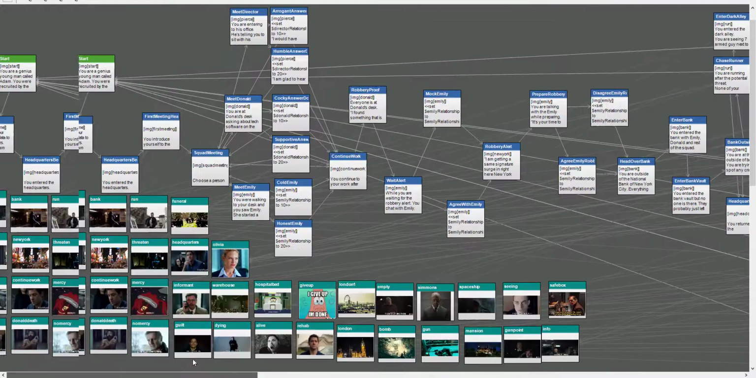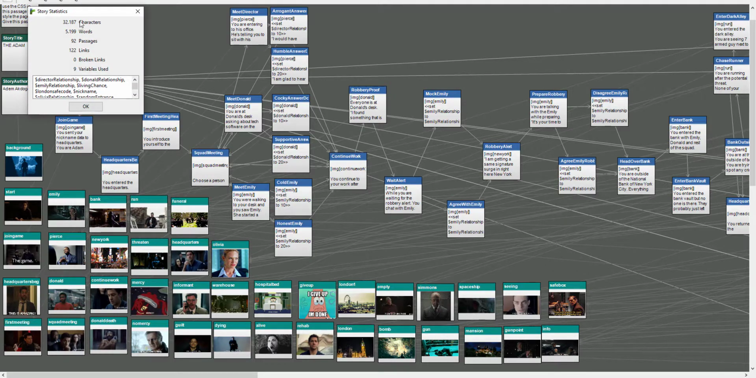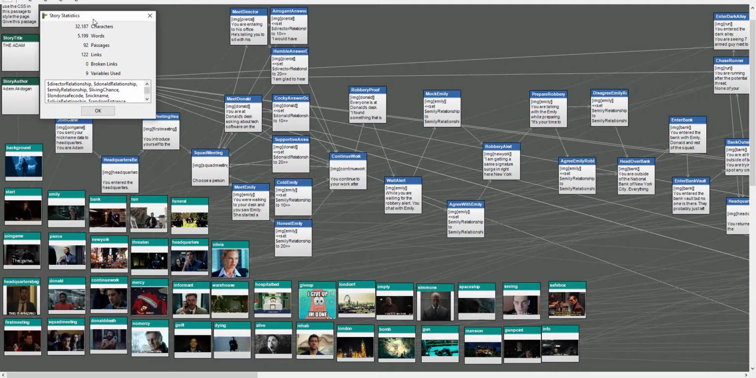So we can check the story statistics from here. Yeah, 5,000 words, almost 100 passages, 9 variables that are used very efficiently in here. They are really important. And let's check the game.